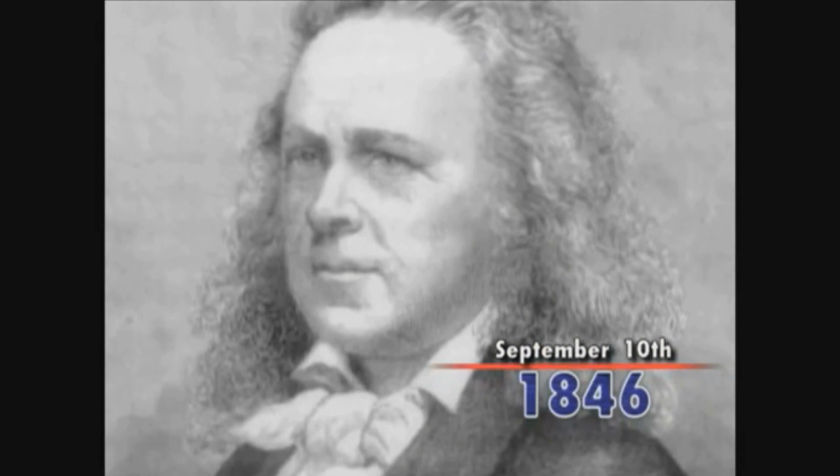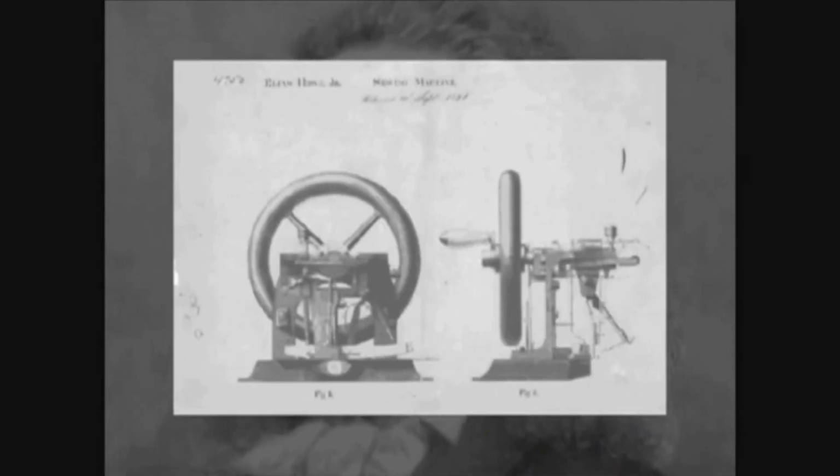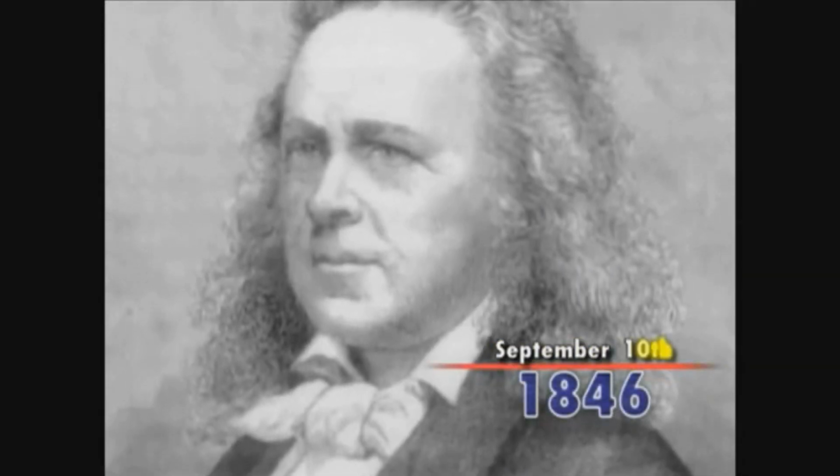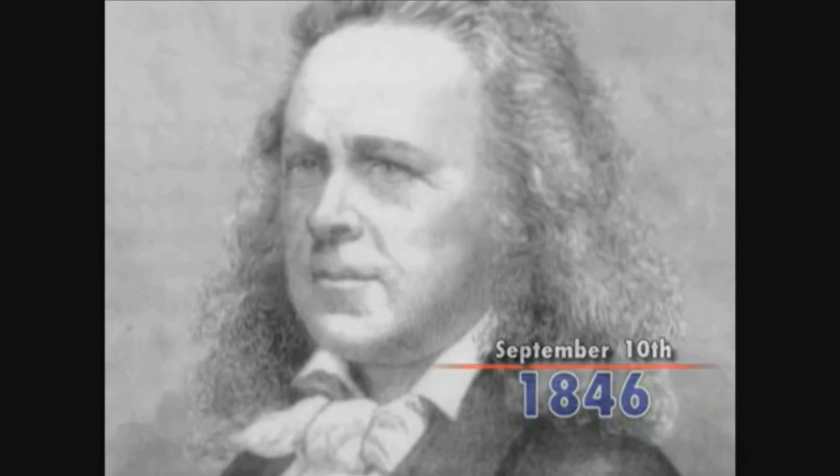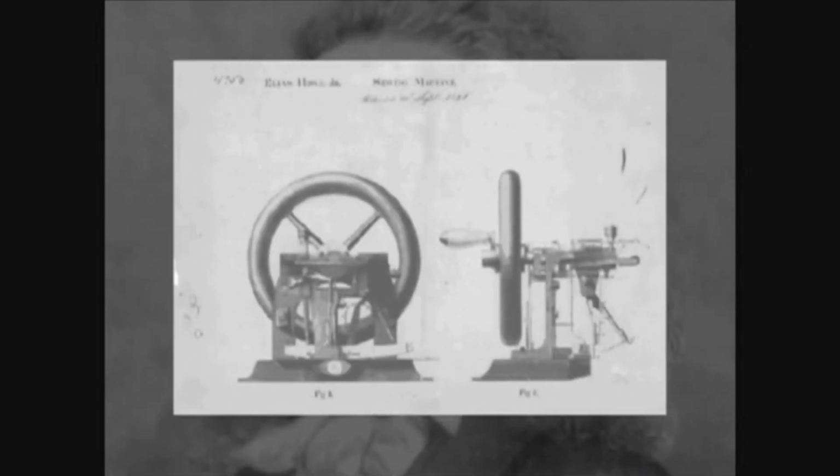1846. Elias Howe receives a patent for his sewing machine, the device which brings clothing into the modern age.